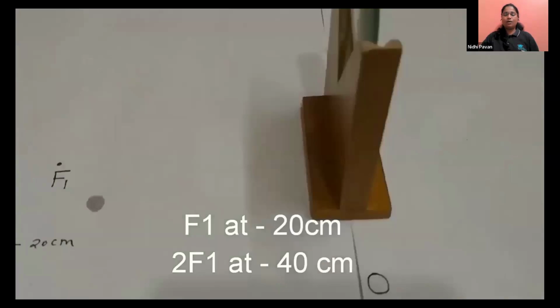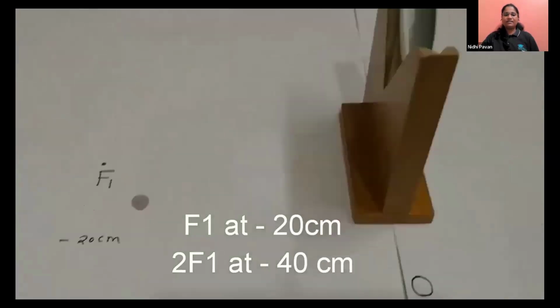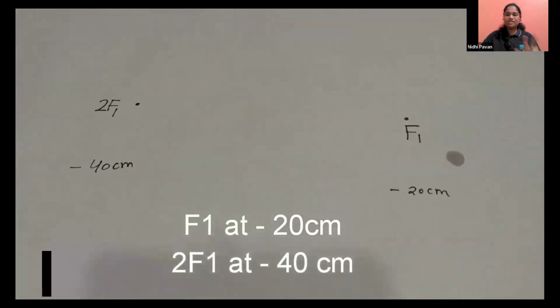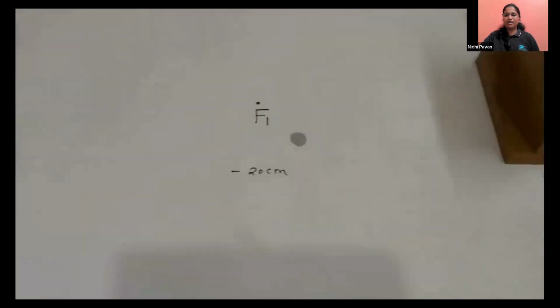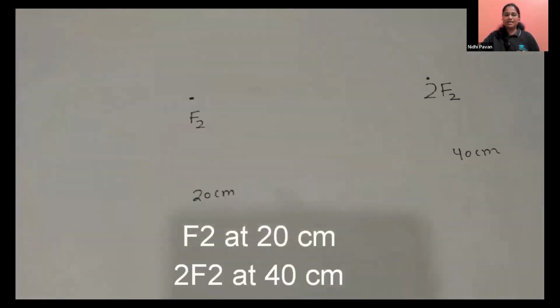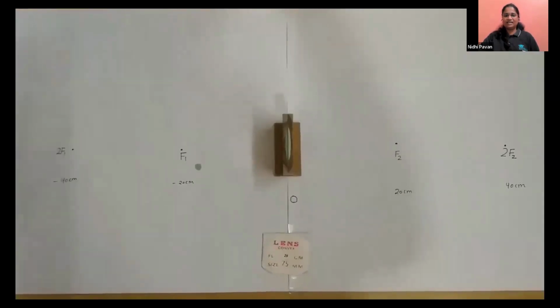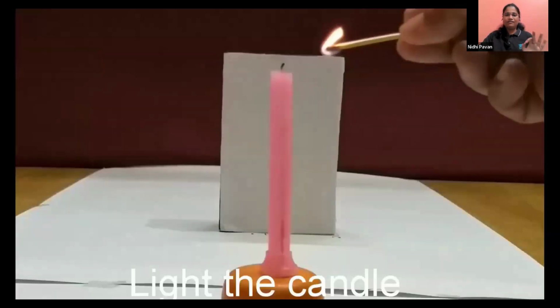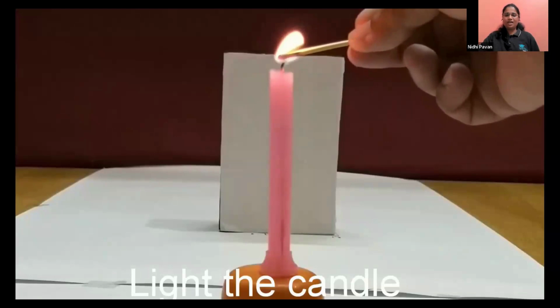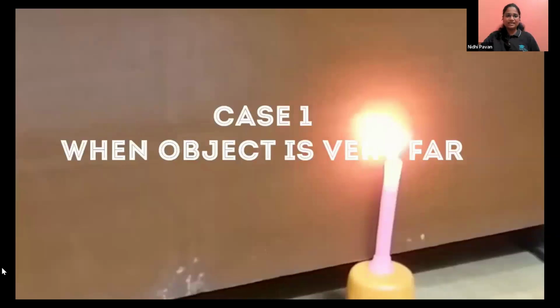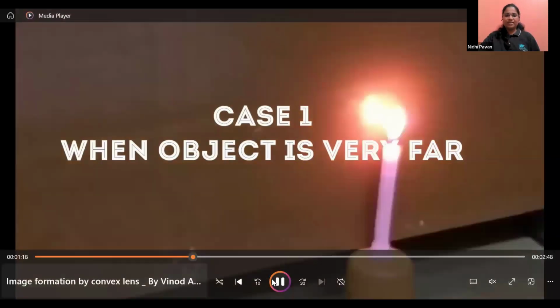So here you can see how they have arranged it. F1 they have kept at 20 centimeter from the lens, 2F1 at 40, because it will be double of F1. So 2F1 is at 40 centimeter from the lens. Same way, F2 is also 20 centimeter, 2F2 is 40 centimeter. So like this, the arrangement of the experiment is done. First, light the candle, and we have to study each and every case of the convex lens.